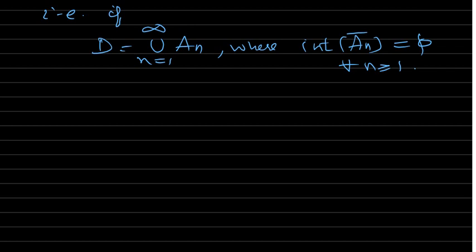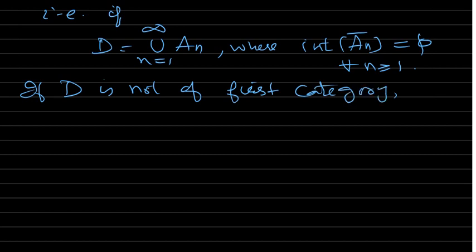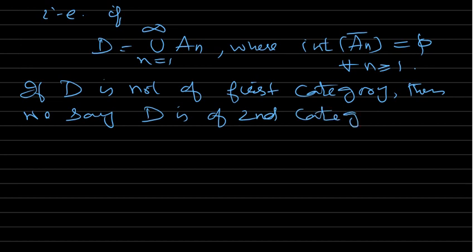Now if D is not of first category, then we will say that it's of second category. Okay, so here are examples of first category.